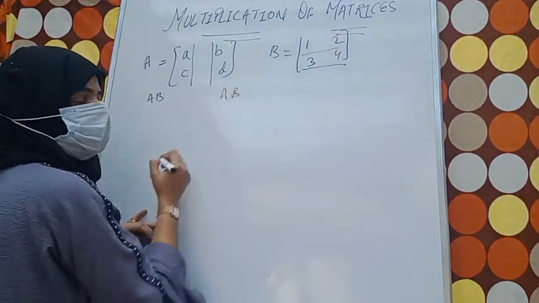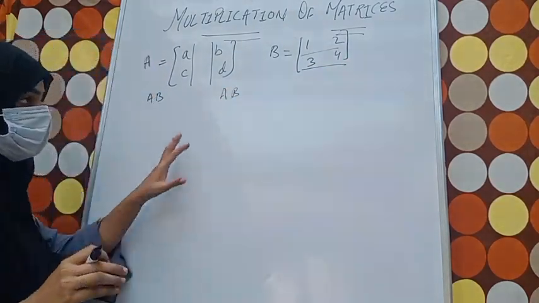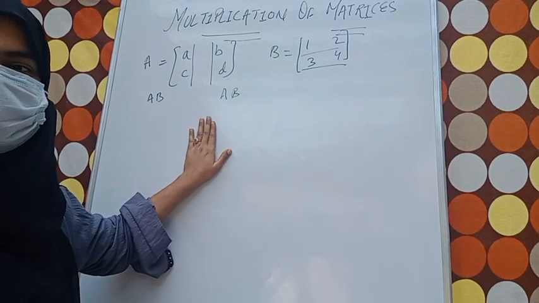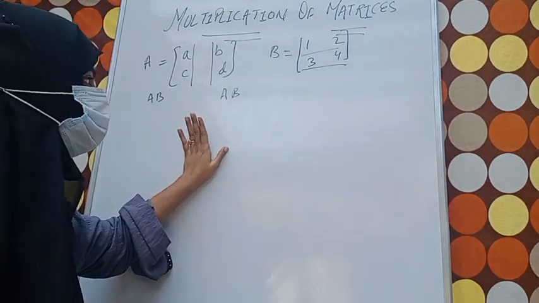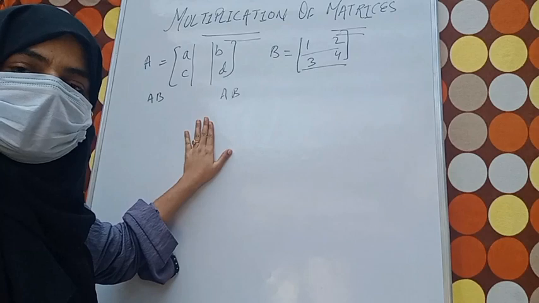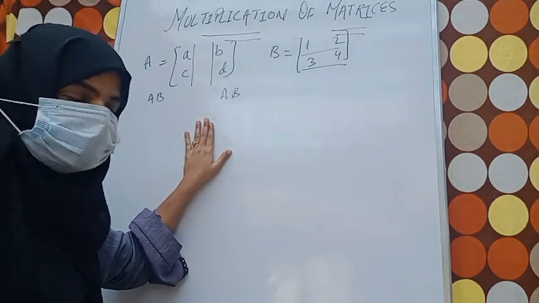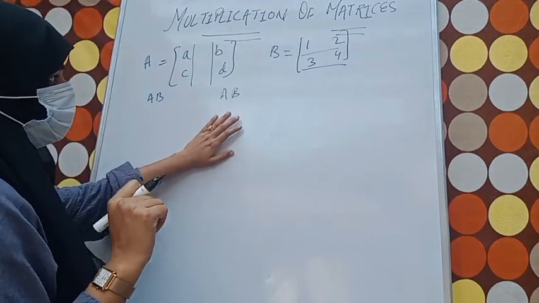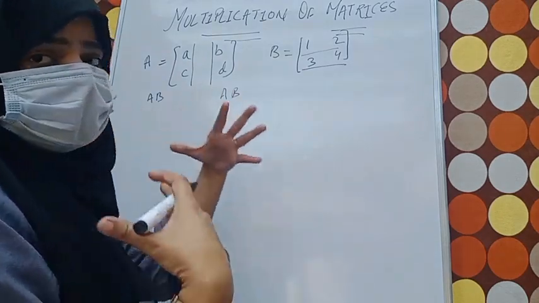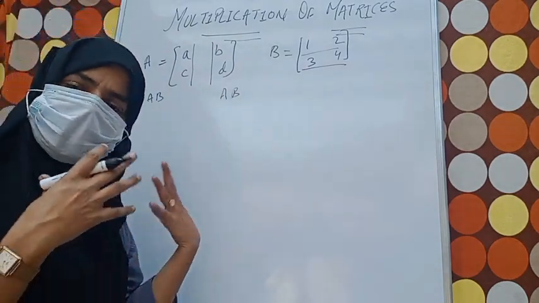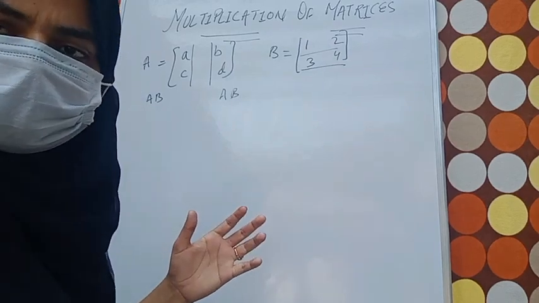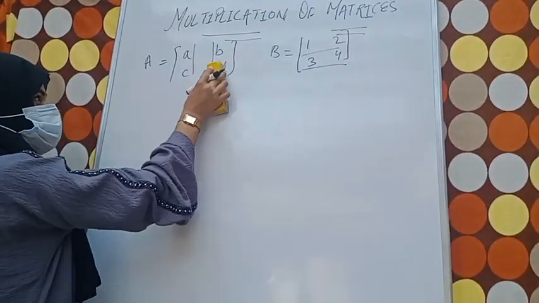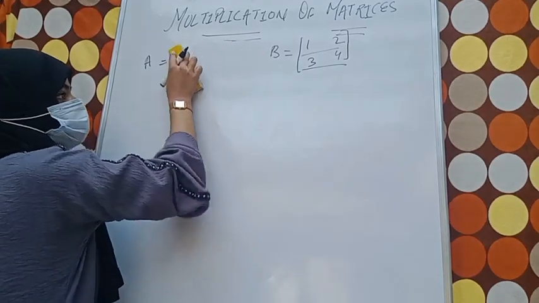A, B. Fine. Now you will say that these are of same order. Fine. Let me give you some more examples. Yes, that's correct. But if I'll give you some more examples, will you be able to solve the question? Fine. Let me give you one more example.